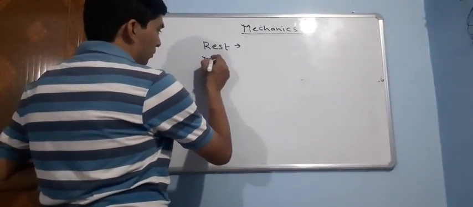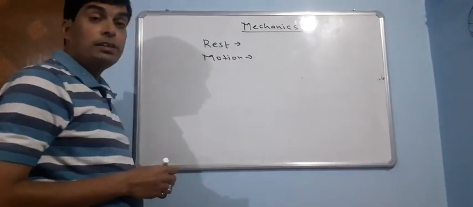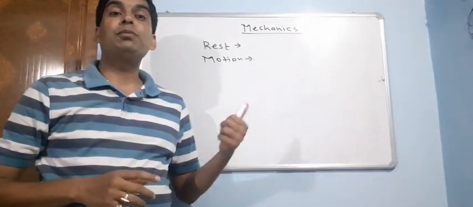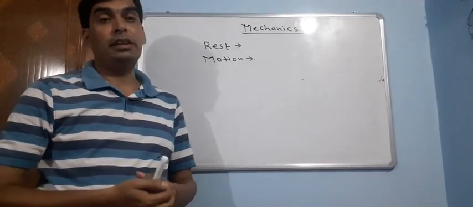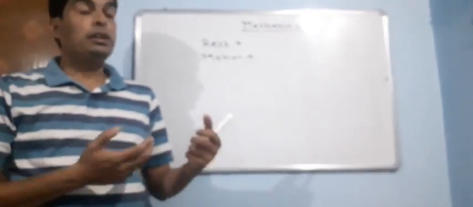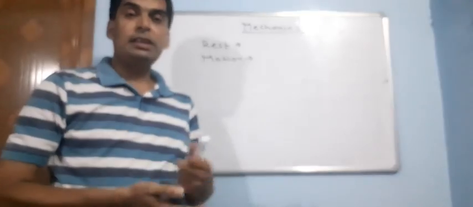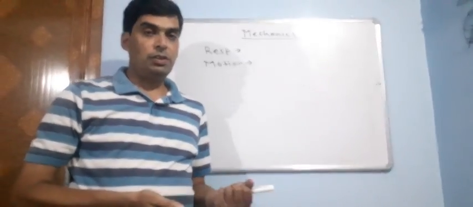Next is motion. You can say the opposite of rest is motion. When a body changes its position with respect to time and surrounding, then the body is in motion. A bird is flying, vehicles moving on the road, the celestial motion of the bodies, all are in motion. So motion is the opposite of rest. Here the body's position is changing with respect to time or surrounding.